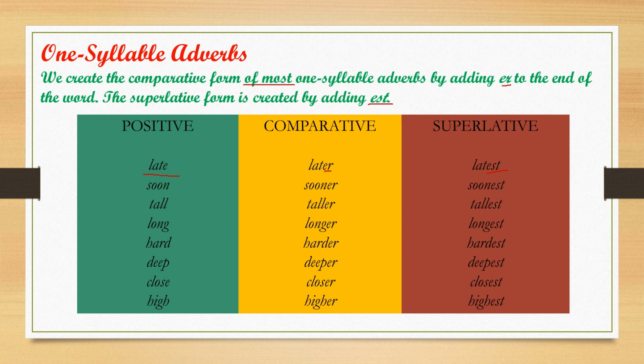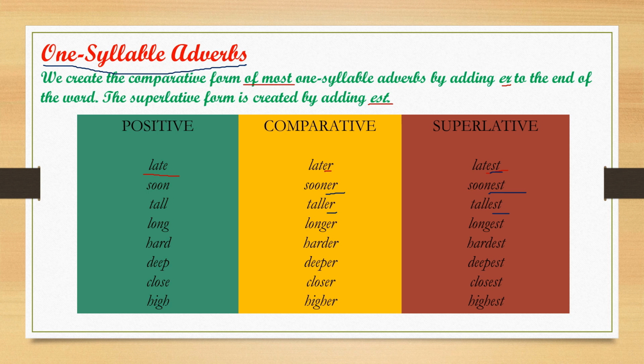Soon. Basic form, we added er and est: er in the comparative, est in the superlative. Tall, taller, tallest. Remember, only one syllable adverbs take these. See here: tall, long, bad, deep, close, high, soon. These are the one syllable adverbs.